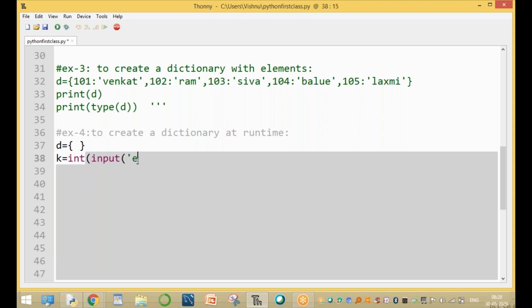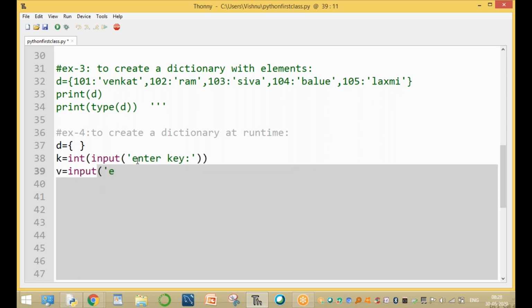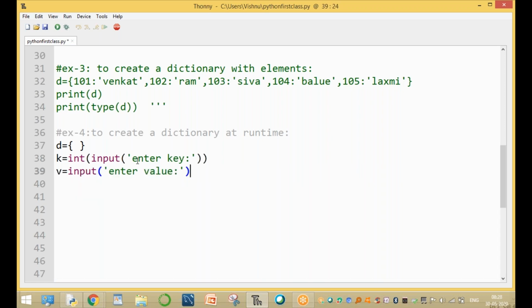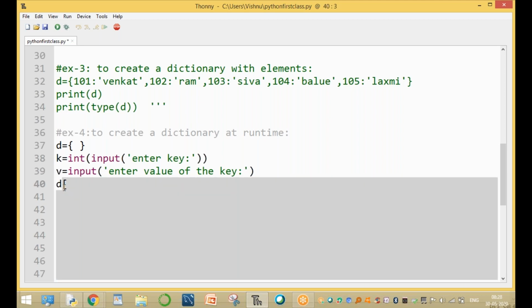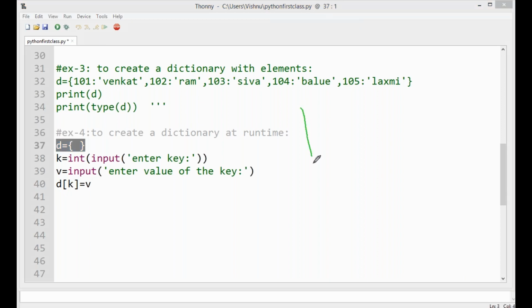Now enter the key, which is integer type. For the value, we use input, no problem: enter the value of the key. After entering this value, it is assigned to the key. That's why we are using d of k equal to b. That means the b value is assigned to d of k. How to enter? First create a dictionary, which is an empty dictionary.